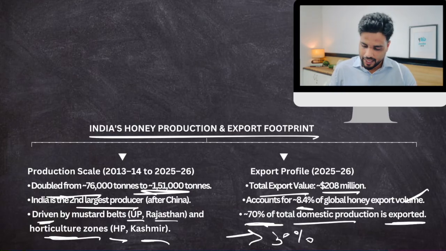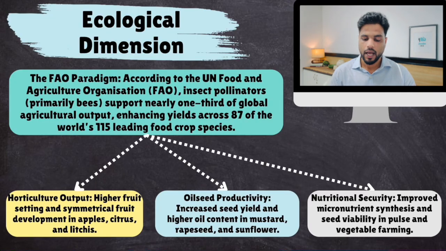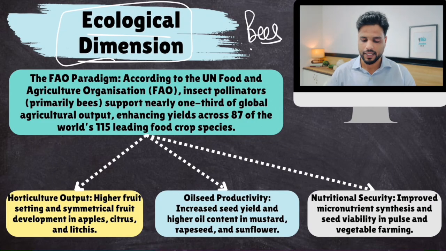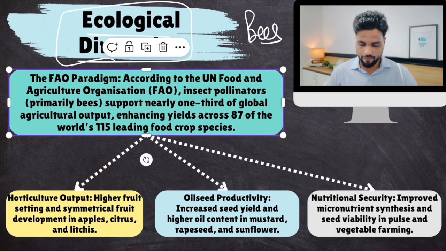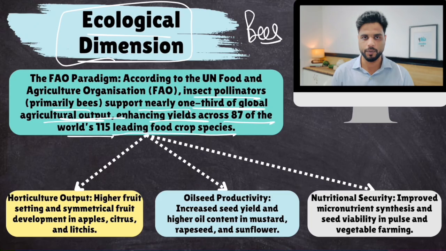Okay. Now, remember I told you the biggest challenge is environmental. So what are these environmental challenges? What is the unpaid contribution of bees? According to the UN Food and Agriculture Organization, insect pollinators support nearly 1/3 of global agricultural output, enhancing yield across 87 of the world's 115 leading food crop species.